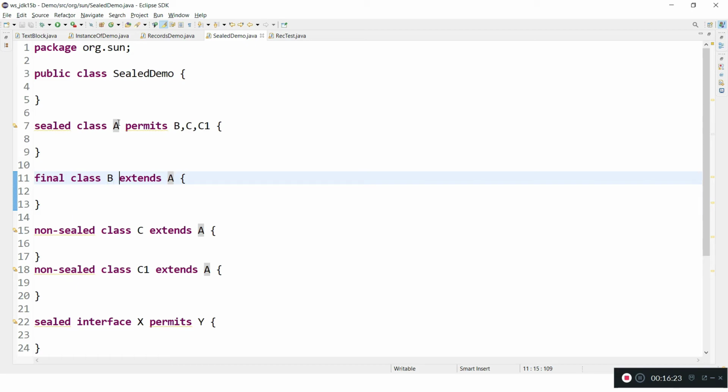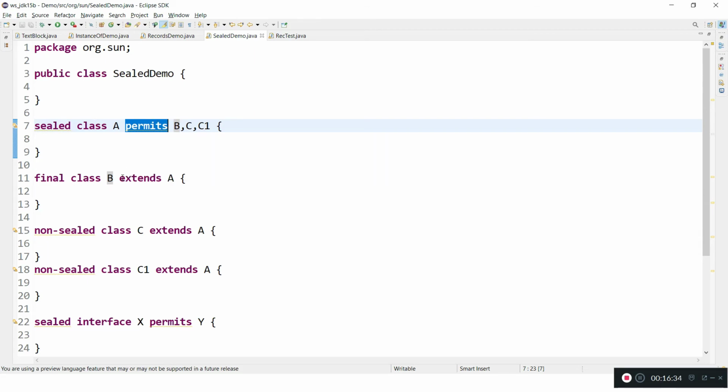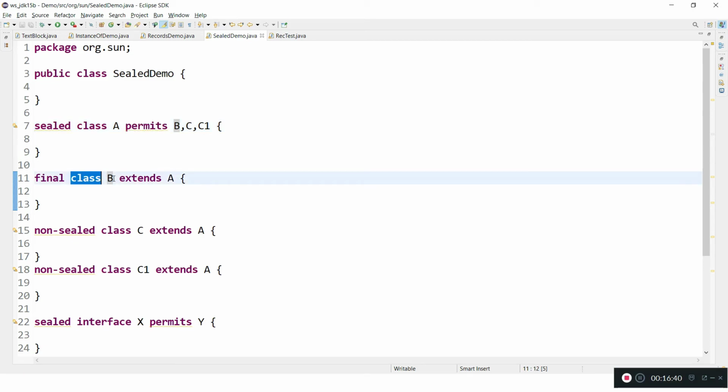And let's say B is extending A, because A has given permission to B with the permits keyword. So B is extending A here. Now B can be a sealed class, a non-sealed class or a final class.